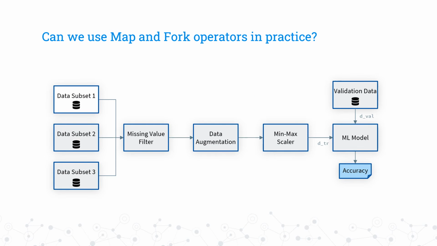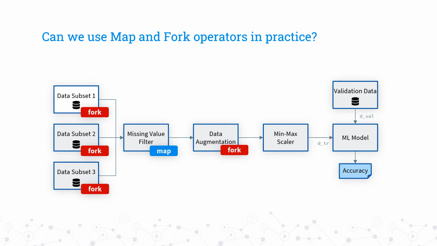Now, after we've seen that representing operators as either map or fork leads to efficient algorithms, we can take a look at how this abstraction fares in practice. Specifically, we can look at our example pipeline and try to see which operators can fit into our map-fork viewpoint. Since data subsets are units that generate a multitude of tuples, this makes them fork operators. The missing value filter operates on single tuples, which makes it a map operation. Data augmentation is a typical fork operator, as every input tuple is replaced by a set of transformed tuples.